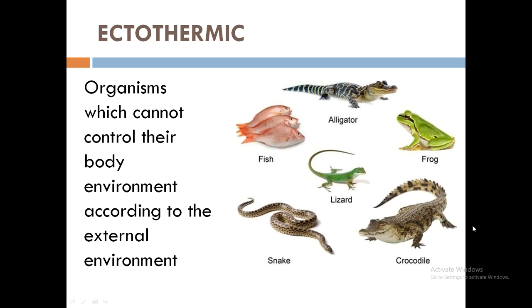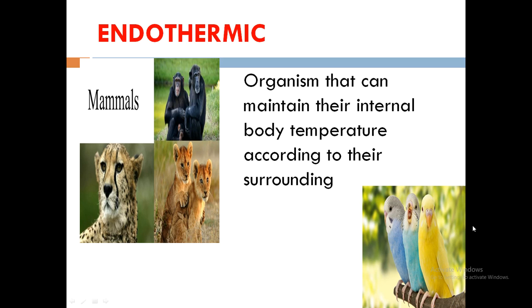If, for example, the environmental temperature is 0, then the temperature of their bodies will also be 0. If the temperature of the environment is 20 or above 20, then their body temperature will also be 20 or above 20. So it depends upon the temperature of the environment. These organisms will have the same temperature as the environment inside their body. So they are not able to maintain their body temperature against the external environment. They are called ectothermic organisms or cold-blooded organisms.